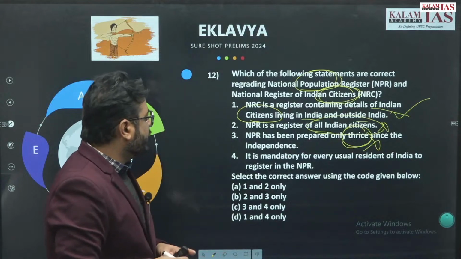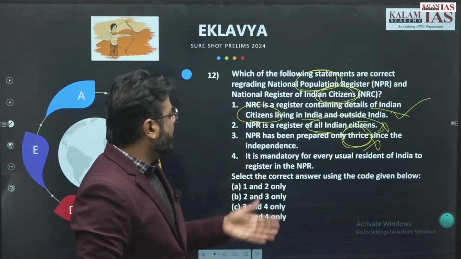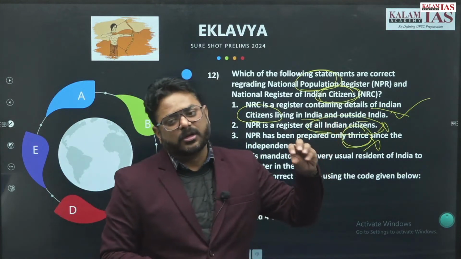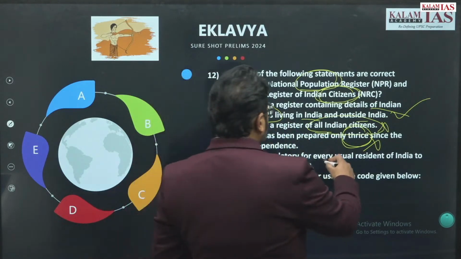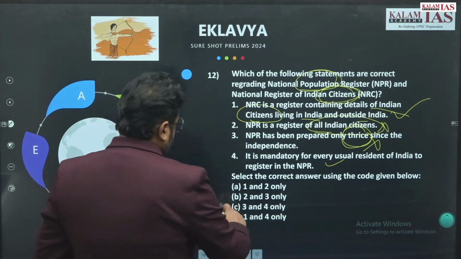And it is mandatory for every usual resident of India to register in the NPR. So that is correct. NPR is regarding the population, and population constitutes both residents as well as citizens. So this is a correct statement. The answer will be 1 and 4.